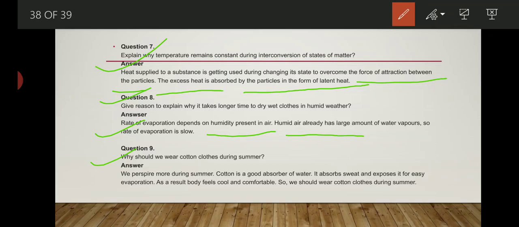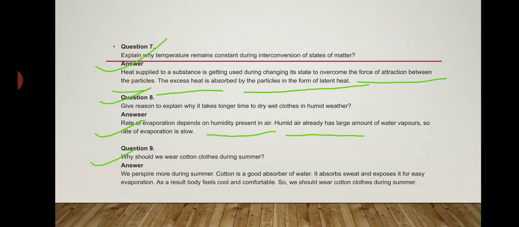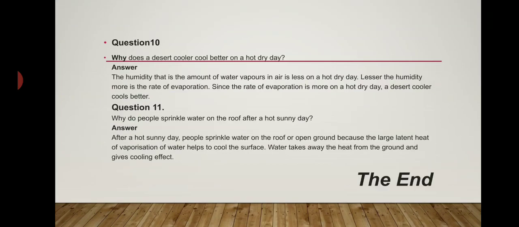The simple reason is that during the summer season we wear cotton clothes because cotton is a good absorber of water, and immediately when cotton clothes absorb the sweat, it gets evaporated when it comes in contact with our surroundings, and the energy required to evaporate is taken from the surroundings, basically from our body, and we feel cold. That's why we wear cotton clothes during the summer season. Now let's discuss two more questions about this chapter.